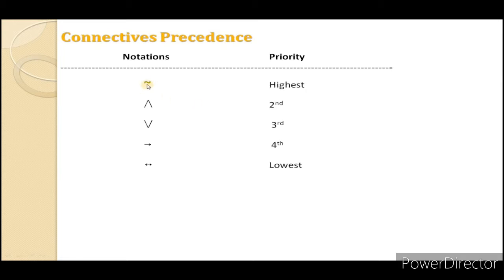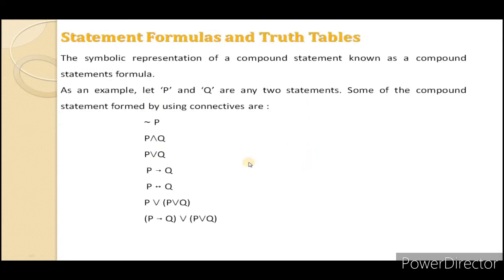The first and highest priority is given to the NOT gate. The AND has the second highest priority. The OR has the third highest priority. The implies has the fourth highest priority, and the double implies has the lowest priority among all of these. Means all these notations, from not to double implies, run from highest to lowest priority. These are the connective precedence.